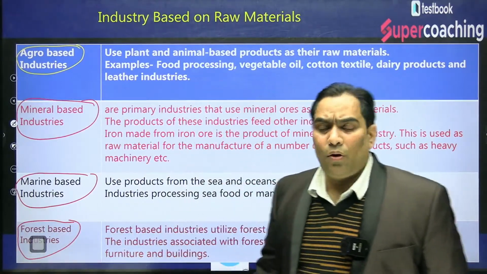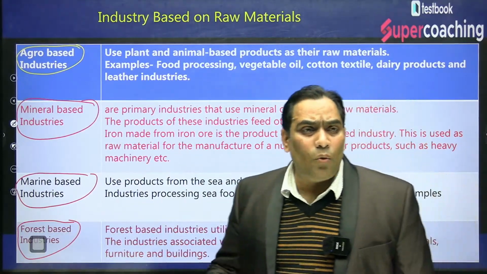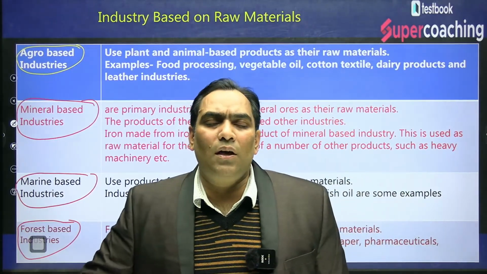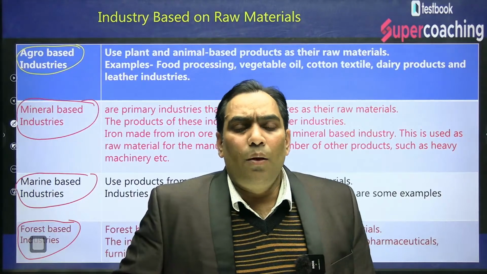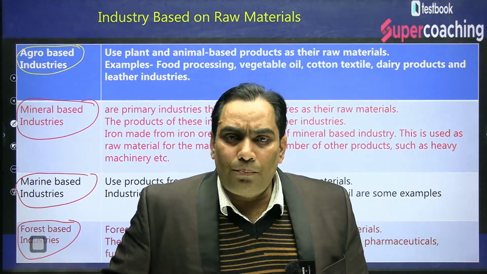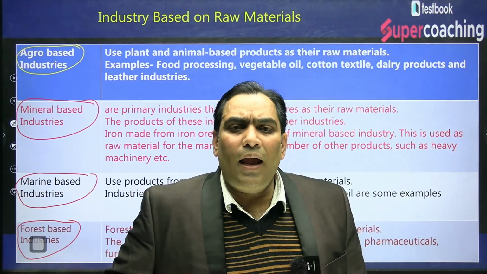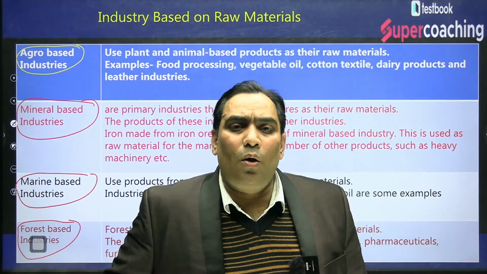Now we will discuss what is agro based industry. Agro based industries are those industries which use plant or animal or agriculture produce as their raw material.